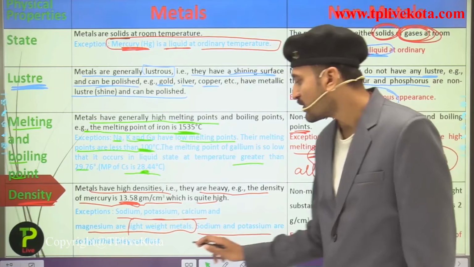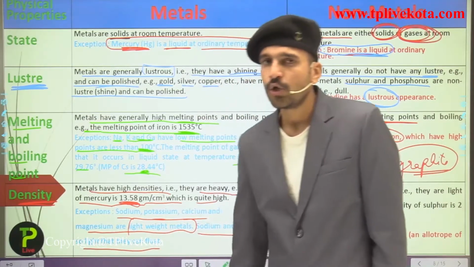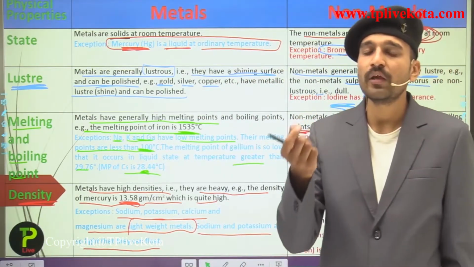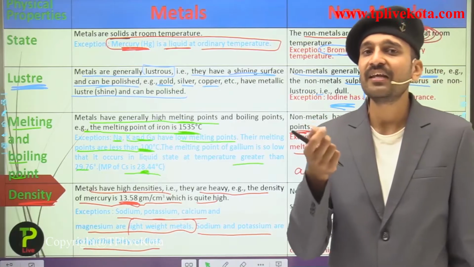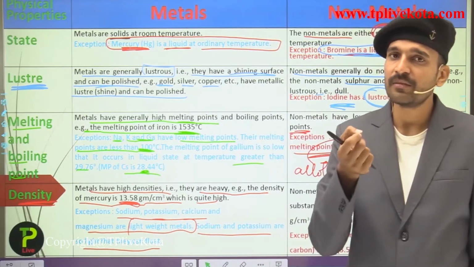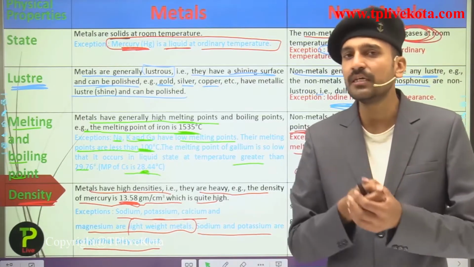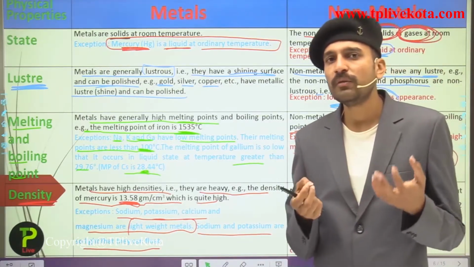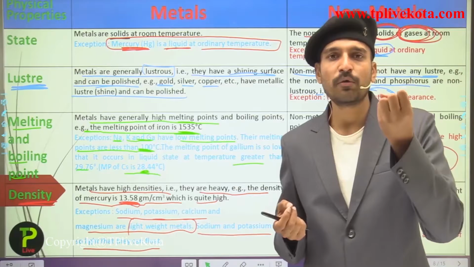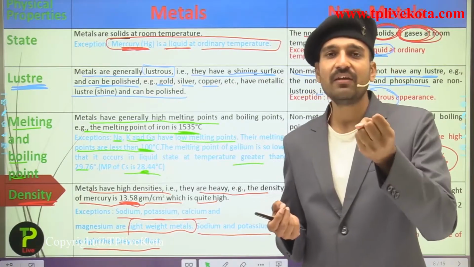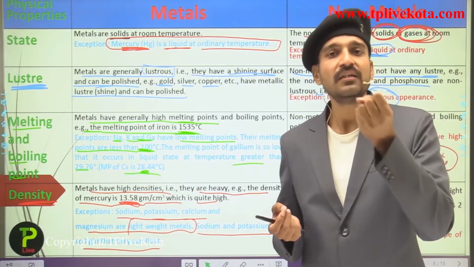Sodium and potassium are so light that they can float. They have a density much less than that of water. But we cannot place sodium and potassium in water because they react with water. So where do we place them? Because of their high reactivity, we have to place sodium and potassium in kerosene.